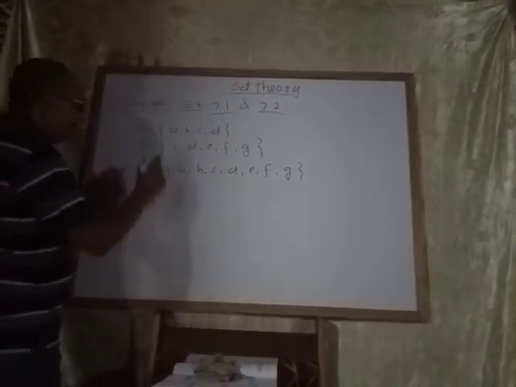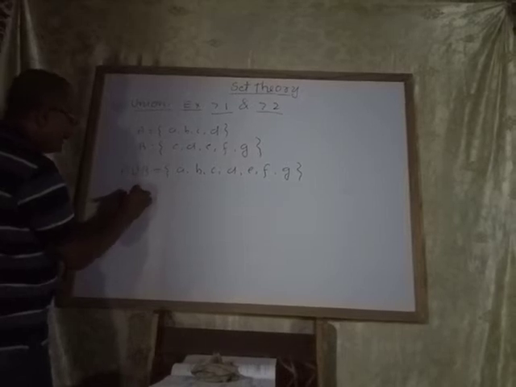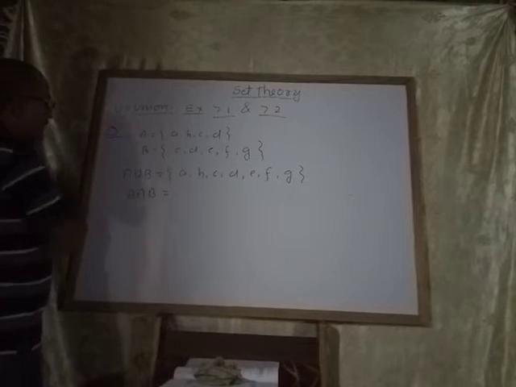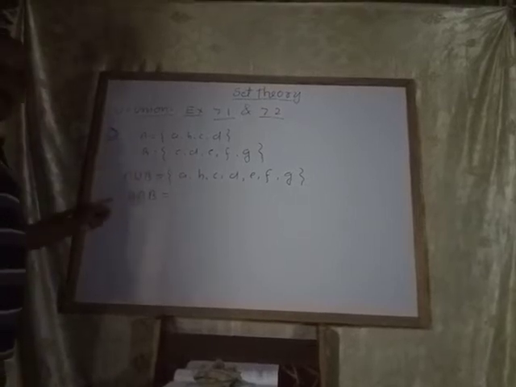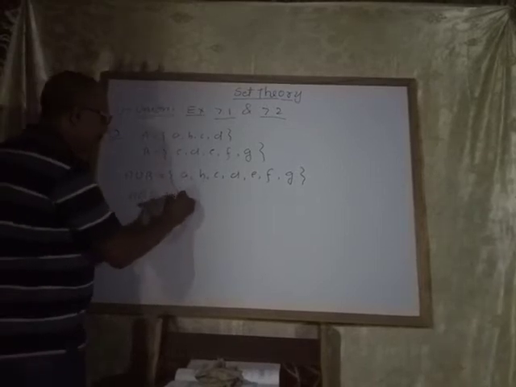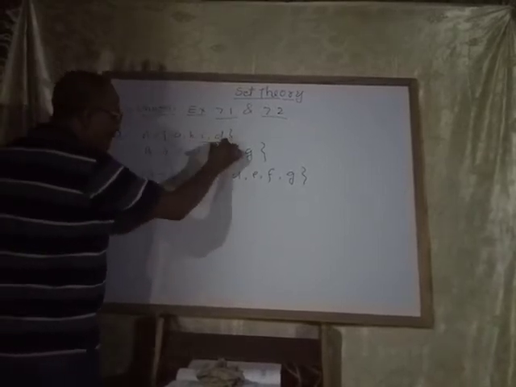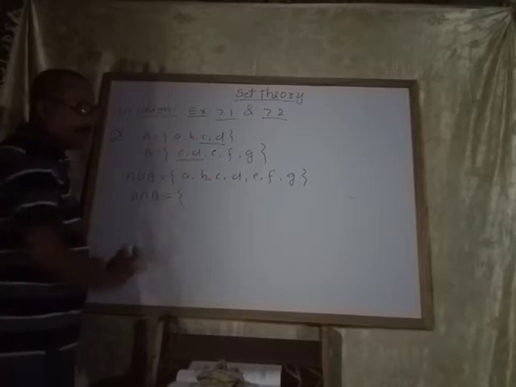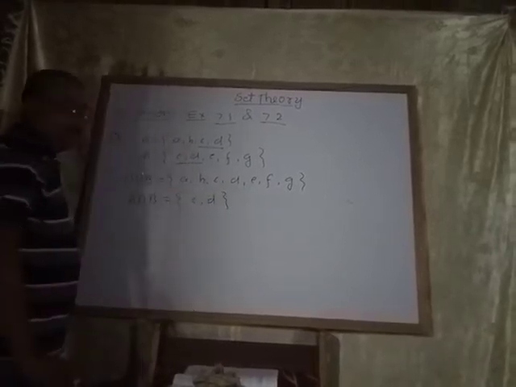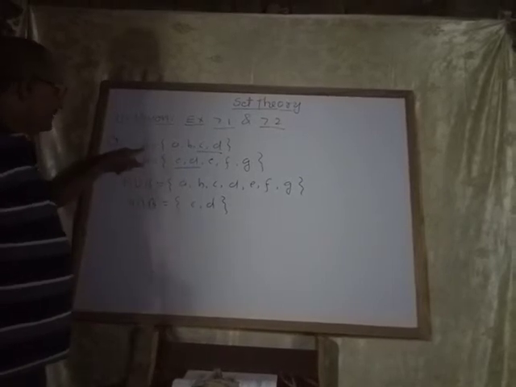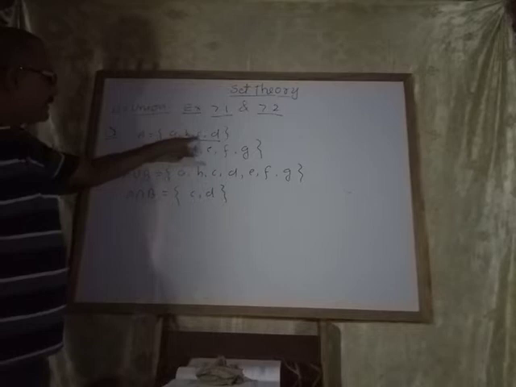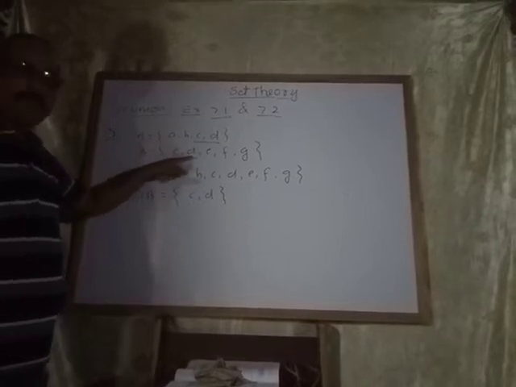For the Venn diagram, first consider A intersection B. Same question as A union B. Now A intersection B means the common elements of set A and set B are known as A intersection B. See that among the elements present in set A and set B, C and D are common.